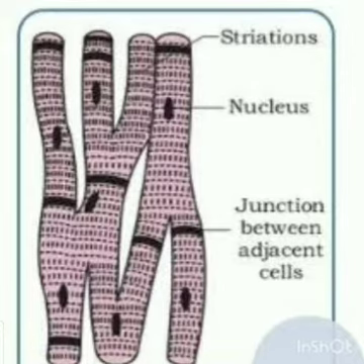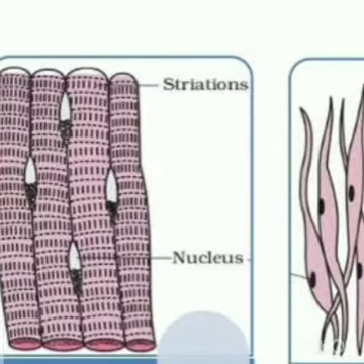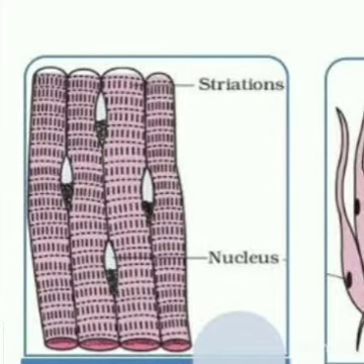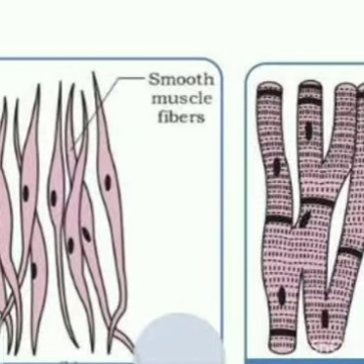So now we'll see whether these muscles are under voluntary or conscious control, or not. Let me tell you that skeletal muscles are the muscles that are under voluntary control, because these are attached to our bones, and whenever we need our bones to move, these skeletal muscles are in our control. If we want to move the muscle, we can move it for the performance of any kind of action. On the other hand, smooth and cardiac muscles are not under voluntary control.